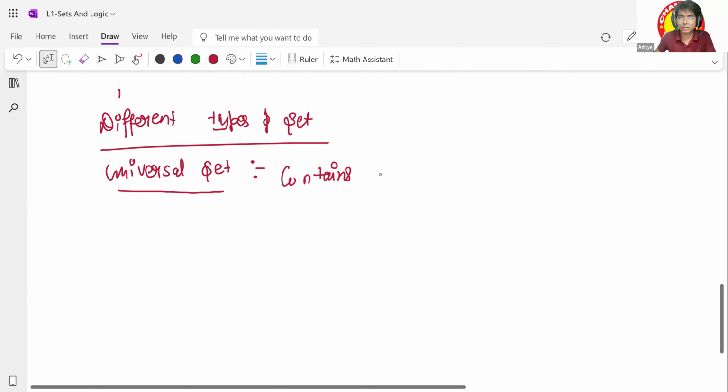Contains all the elements of the set. Understood? Yes, sir. Okay. What about the finite set?